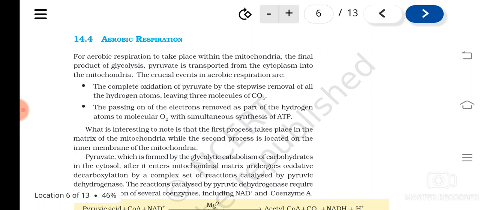So these two events take place: the complete oxidation of pyruvic acid by the removal of hydrogen atoms, leaving three molecules of carbon dioxide, and then the passing of the electrons removed as part of hydrogen atoms to molecular oxygen with simultaneous synthesis of ATP.